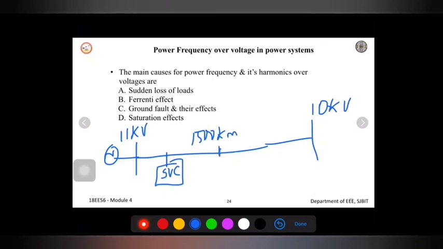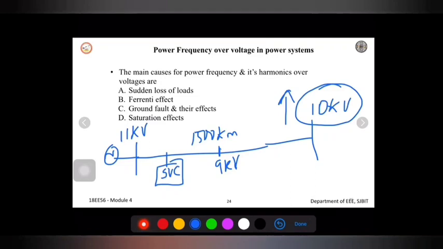If you measure exactly at the midpoint of this transmission line, once again the voltage will not be the same. The voltage may be say 9 kV or once again 10 kV. Because of the losses in the transmission line, the voltage will not be similar, so for that reason we provide compensation for the line. This Ferranti effect is related to the long uncompensated line, which will exhibit a voltage rise at the receiving end. So at the receiving end, when there is no compensation, what happens? There may be an increase in the voltage, instead of a decrease.